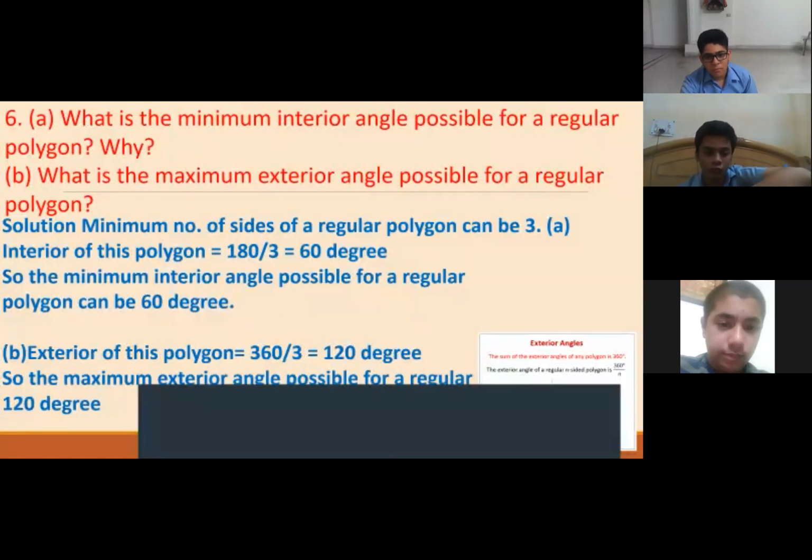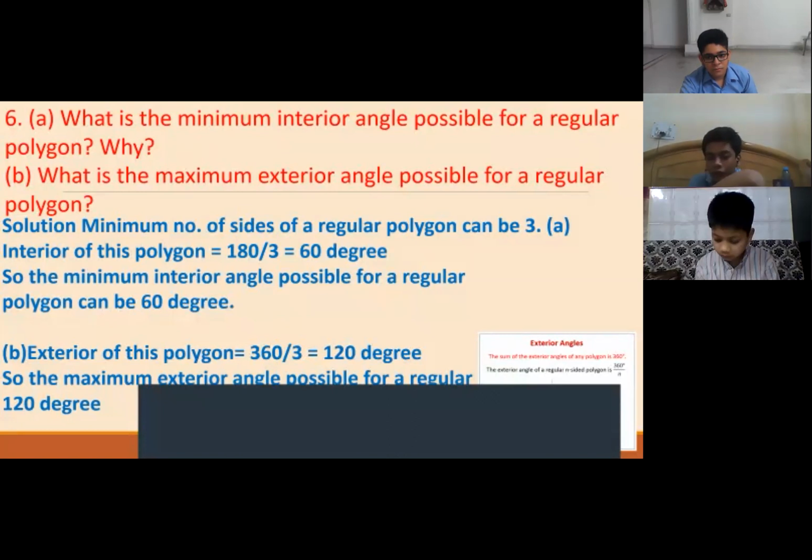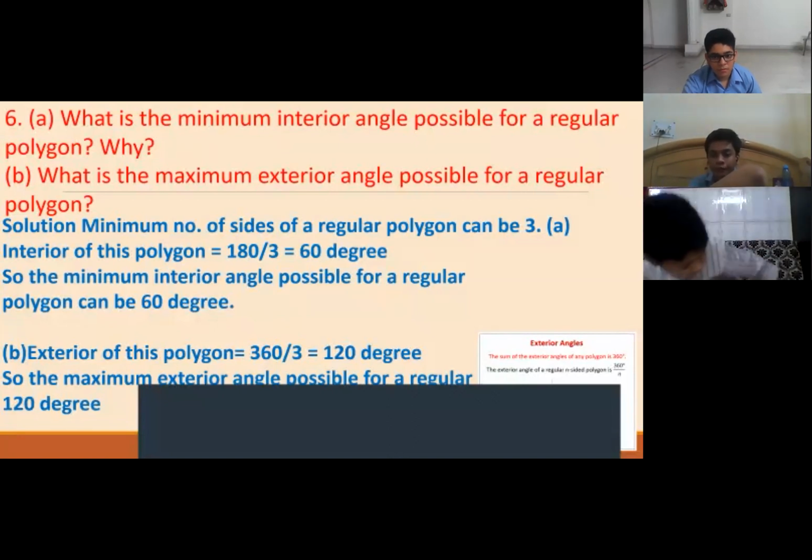Yes, to find the number of sides, the exterior angle is required, because the exterior angle sum is fixed. Okay? Or if you want, you can do that way. You can apply the formula (n minus 2) into 180 is equal to the sum of interior angles.